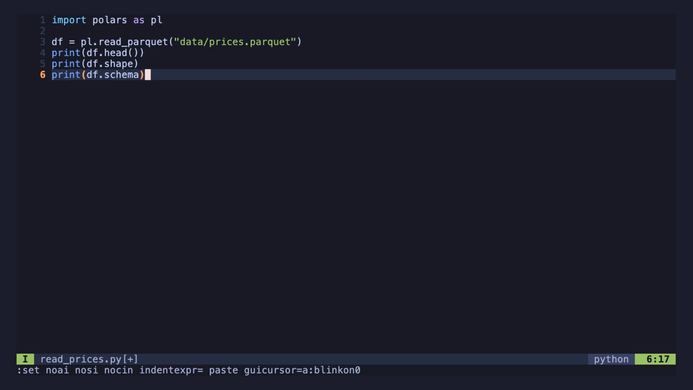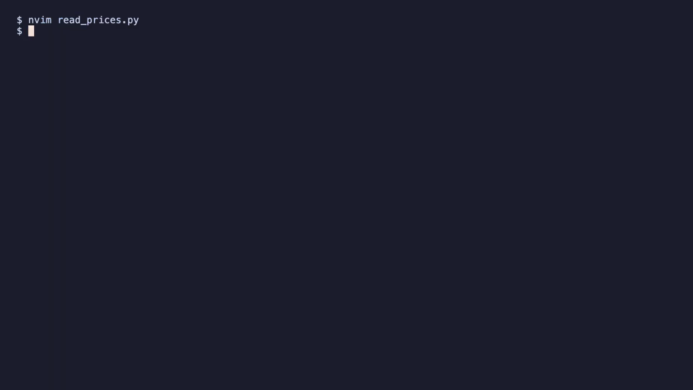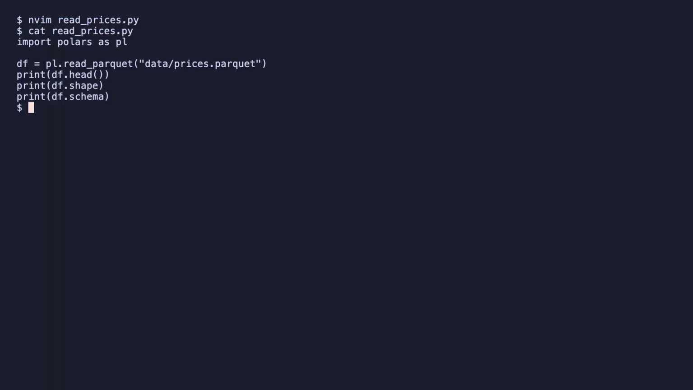pl.read_parquet is the workhorse of this series. Polars reads the file in milliseconds, in parallel, with column prune support if you go lazy. Save and exit. Cat the file to verify. Then run it with Python.